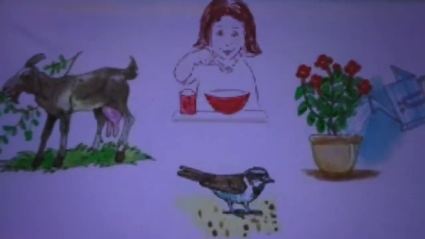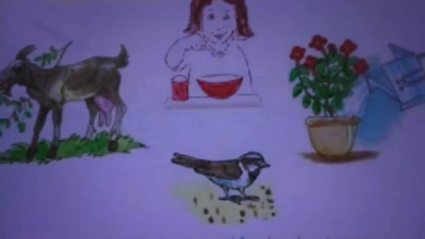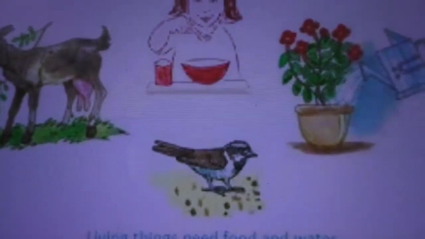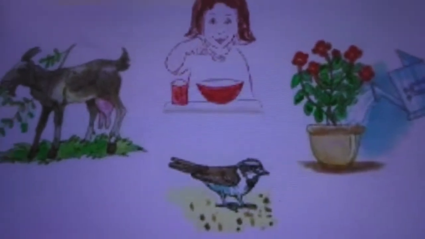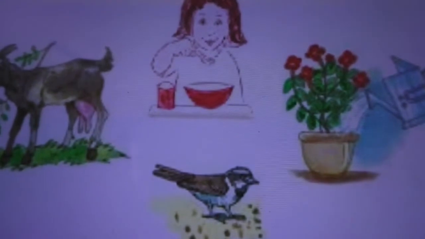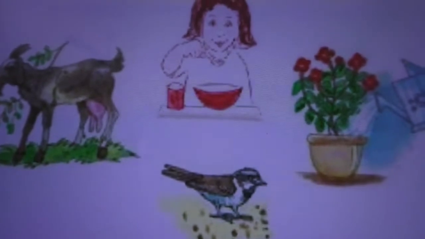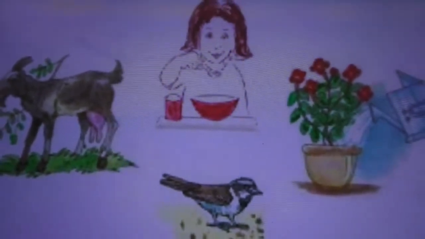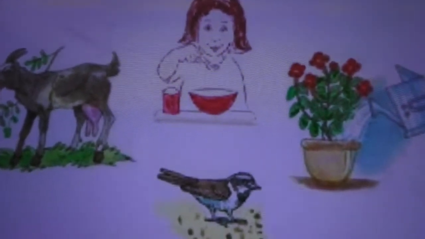See, here look at the goat. The goat is eating plants, whereas look at this small bird, sparrow-like bird, it's eating some grains, isn't it? Here the plant is receiving sunlight, water and nutrients from soil. See, so different ways of getting food. So animals and plants get food in different ways. So here we are taking both plant food and animal food, isn't it?